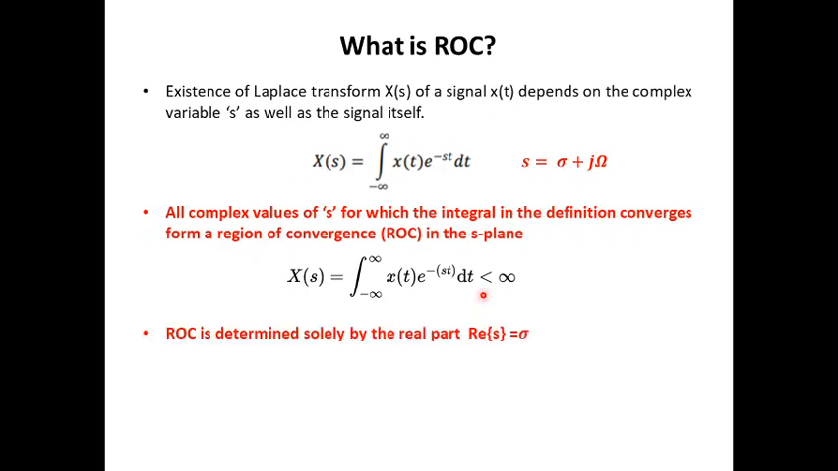ROC is determined solely by the real part of S. We know that S contains a real part sigma and imaginary part omega. But to determine ROC, we are bothered only about the real part of S, which is nothing but sigma. So imaginary part of S, which is omega, does not have any part in terms of convergence.